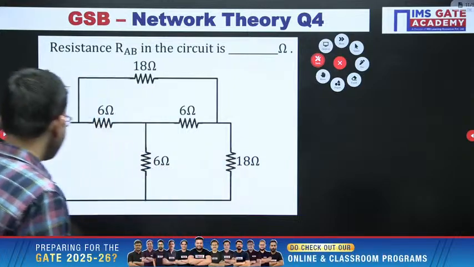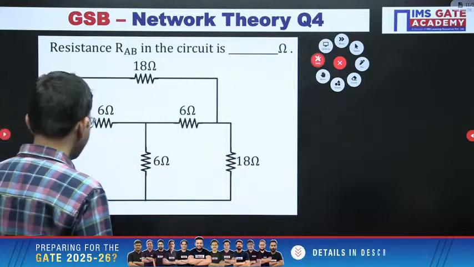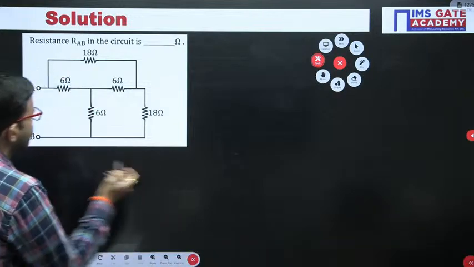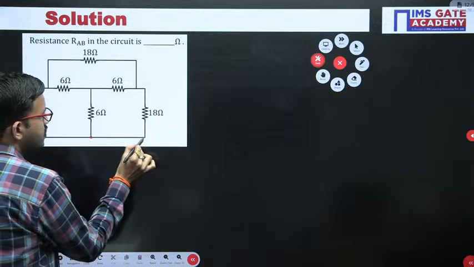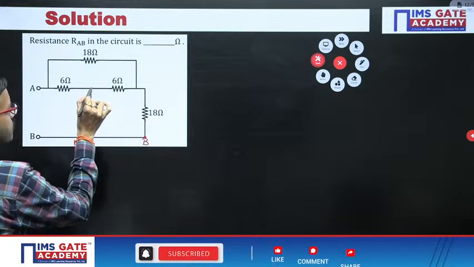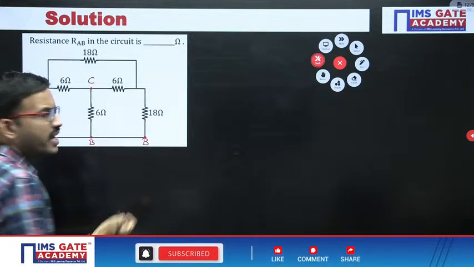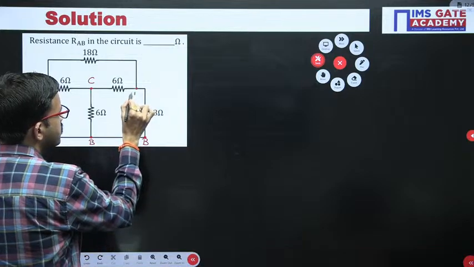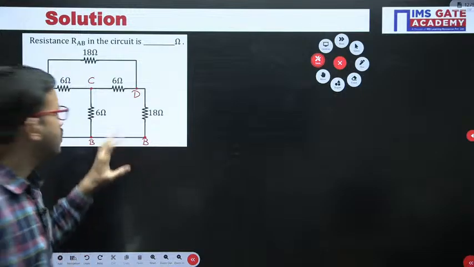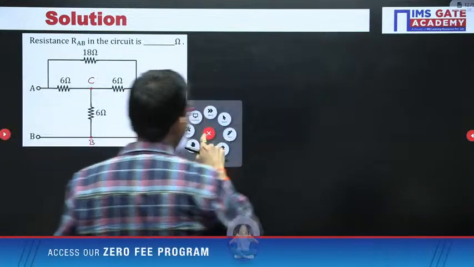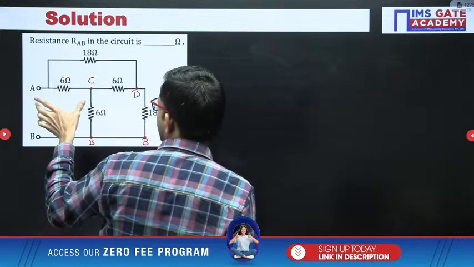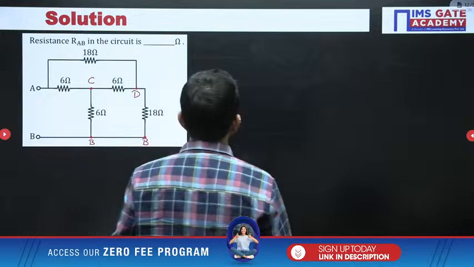Okay, right. So here, whatever the circuit you are having, the nodes A and B are already given. So this node point is B, and this node is also B. Just for reference I am labeling, and then this node I am labeling as C, and this node I am labeling as D. Now the network you are having here, I am drawing it like this. So here between A and C we are having 6 ohm.